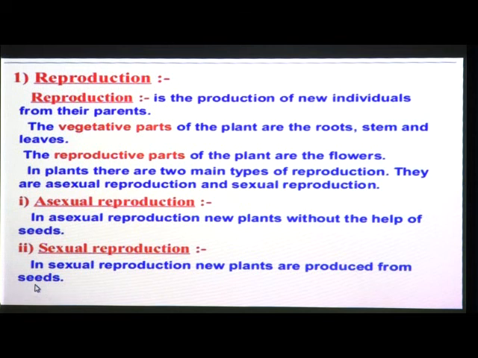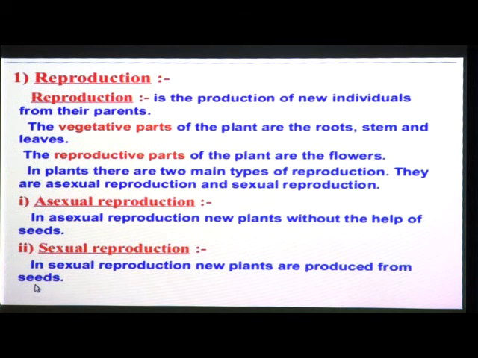Yes, correct. So you know about the roses, that you saw, maybe you saw that roses can be grown with the branch of the rose plant. Or we can buy a new rose plant from a nursery, and then we can grow these plants at our home. So no seeds are there. She is correct. So let us know how exactly asexual reproduction and sexual reproduction occur in plants.